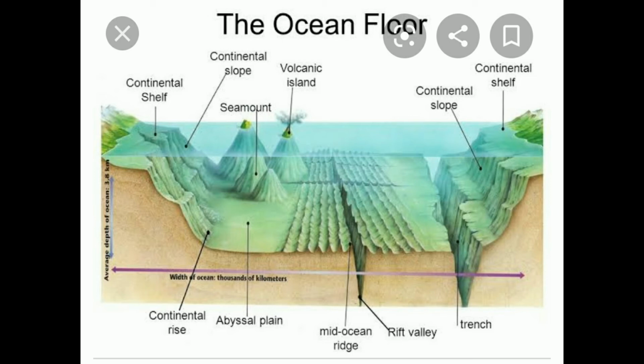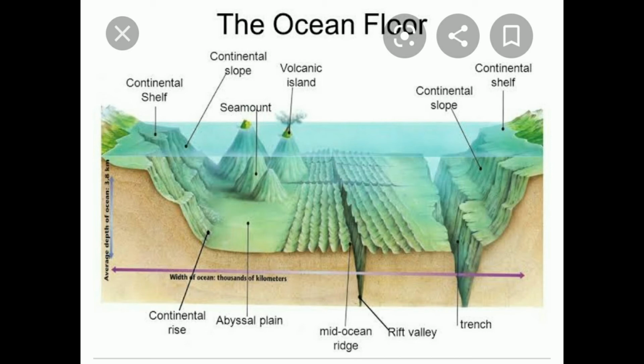So these are the main parts of the ocean. So in between you can see the Rift Valley, mid-oceanic ridges, continental rise, different other things are also there. And even volcanoes are also present on the water. Even in the seas and oceans, volcanoes are also present. So this is completely the picture of the ocean floor.